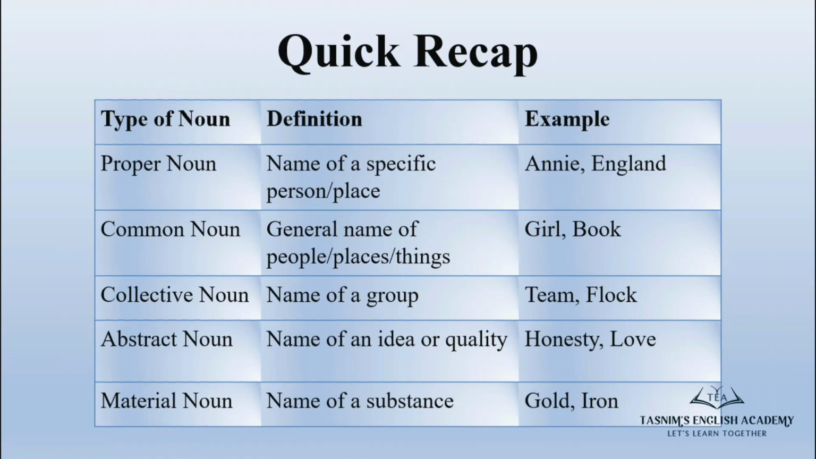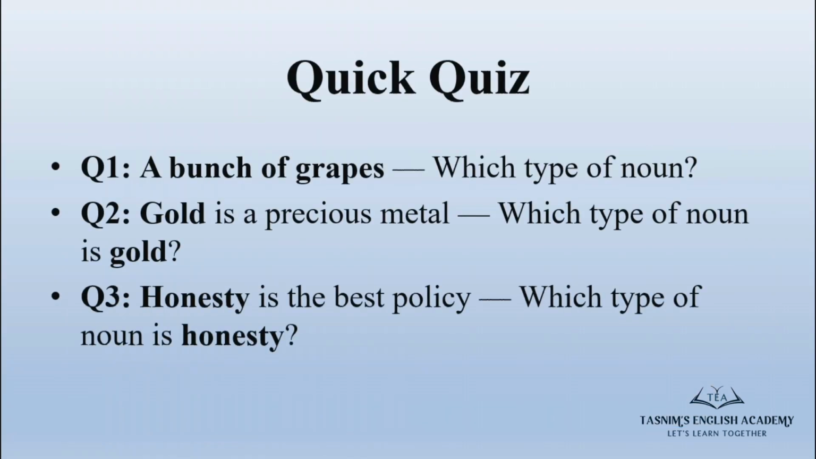Simple, right? Now it's quiz time. Can you tell what type of noun this is? Example 1. A bunch of grapes. Example 2. Gold is a precious metal. And example 3. Honesty is the best policy.